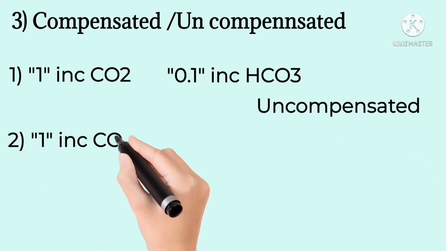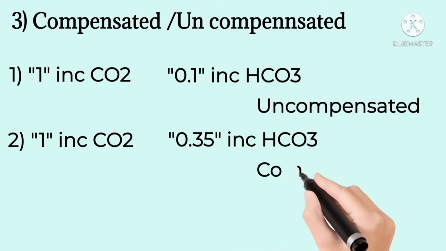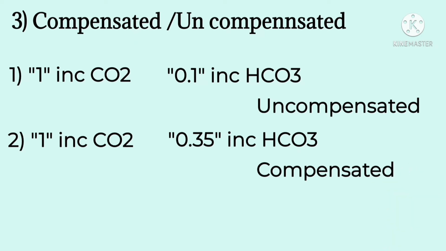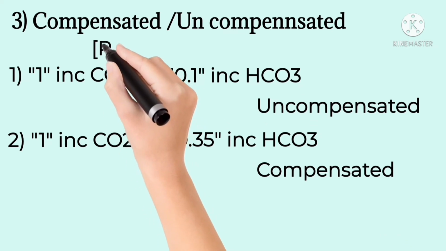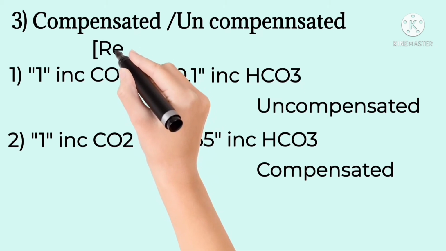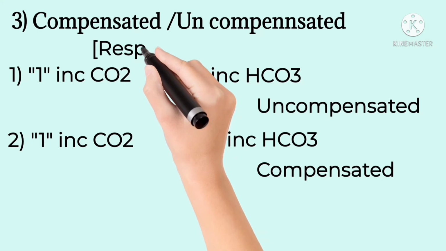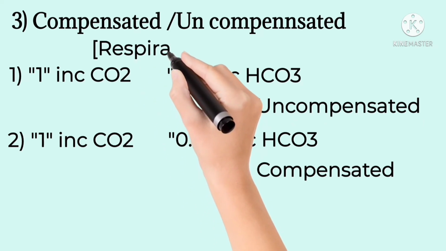To assess how well it has been able to do this, we need to refer back to the pH. If the pH is not within or close to the normal range, then a partial compensation exists. If the pH is back within normal ranges, then a full compensation has occurred. A non-compensated or uncompensated abnormality usually represents an acute change occurring in the body. We use simple formulas for that.